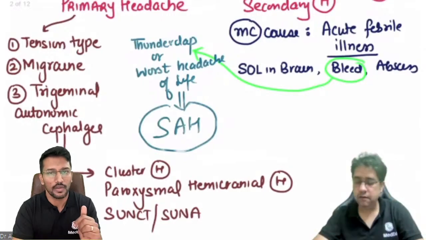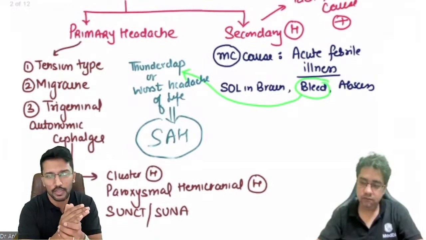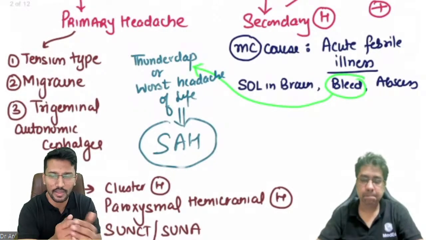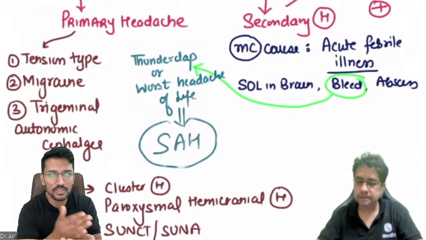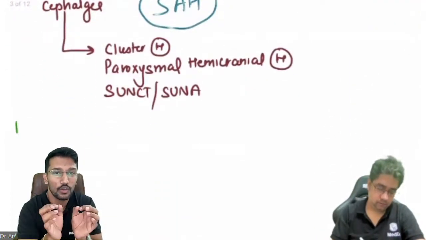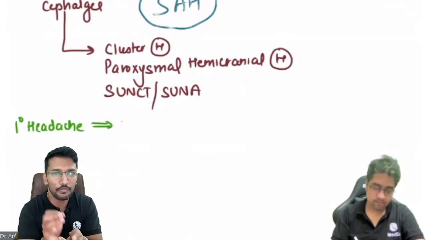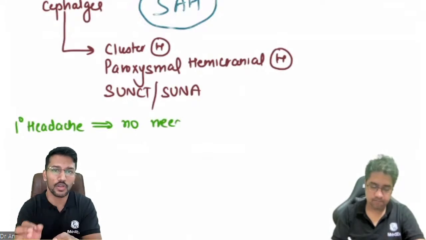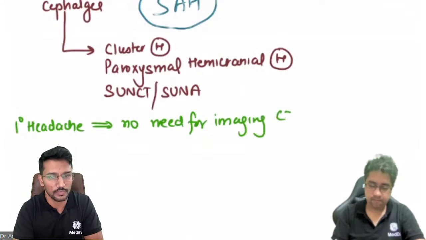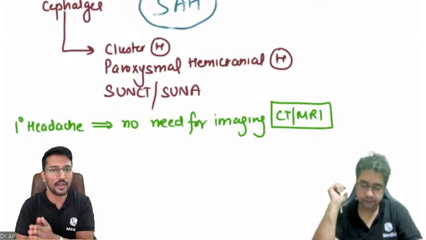Clear? Okay, now the very first question I would ask is, do we need imaging to make the diagnosis of a primary headache disorder? If you have a patient where you are suspecting tension type headache or migraine or TACs, do we need to do brain imaging? Should we do a CT scan or MRI? The answer is no. But we have to always make sure that there are no red flag signs for patients. So for the diagnosis of primary headache disorders, there is no need for imaging. The diagnosis is purely clinical, and that is what we are going to learn today, how clinically we make a diagnosis of primary headache disorder. But please remember one point, imaging is recommended if patients have red flag signs.